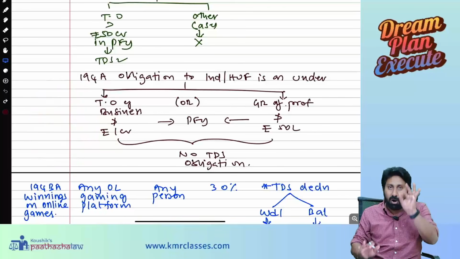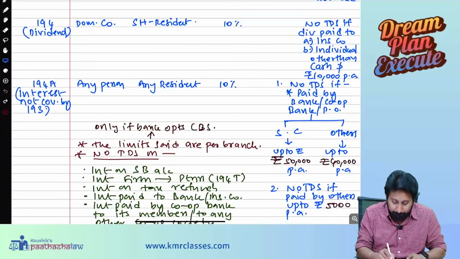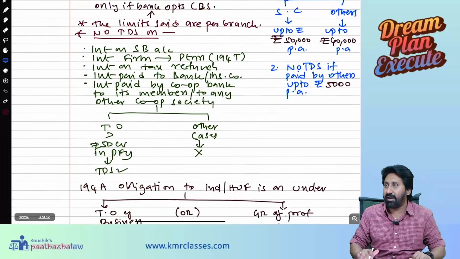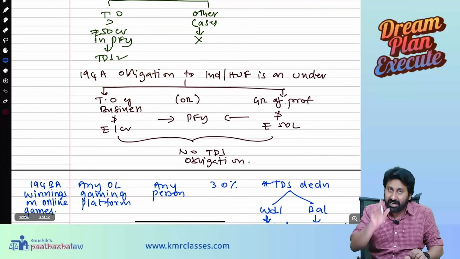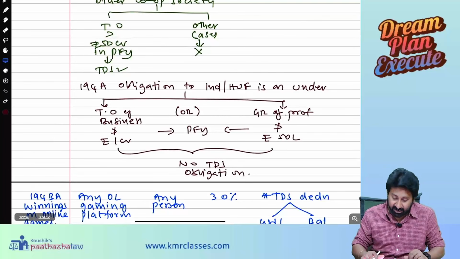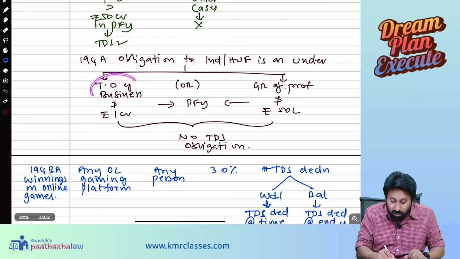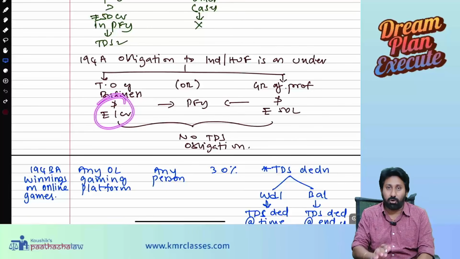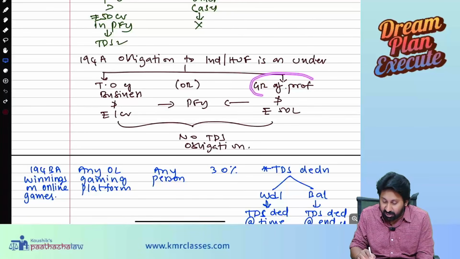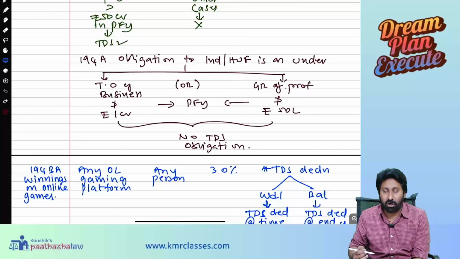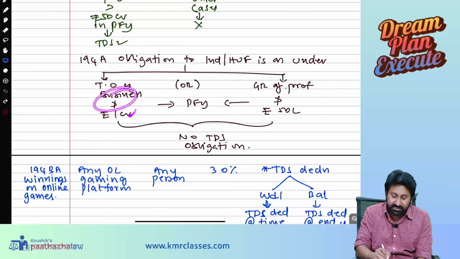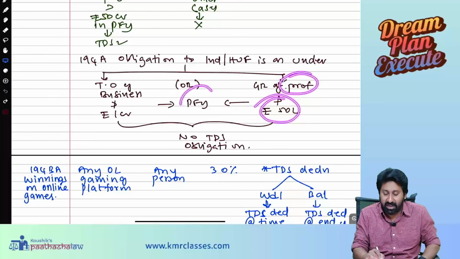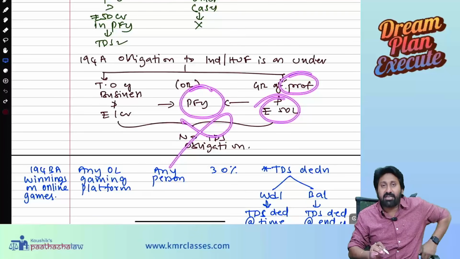The payer is any person, and that person may be an individual or HUF. See what they said: if the turnover of the business of that individual or HUF does not exceed 1 crore, or the gross receipts of the profession do not exceed 50 lakhs in the preceding financial year, there is no TDS obligation.